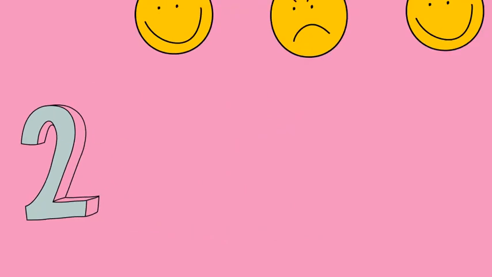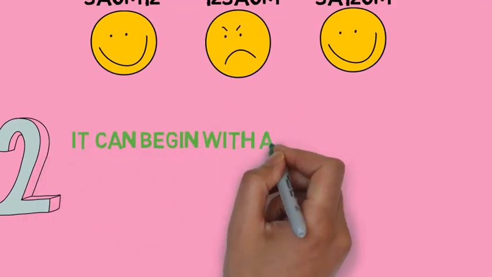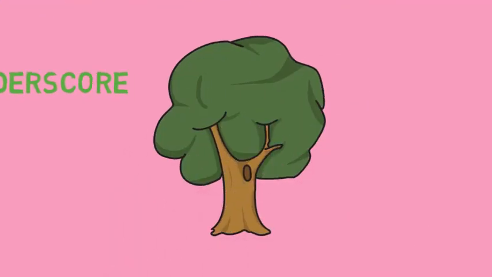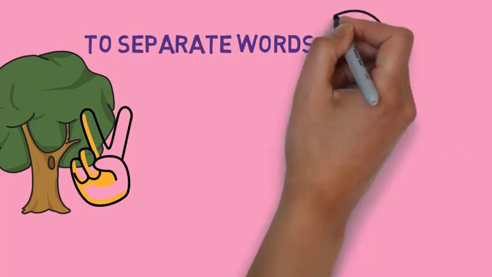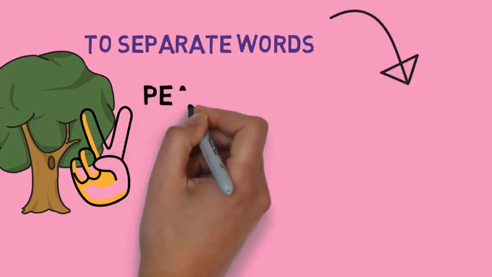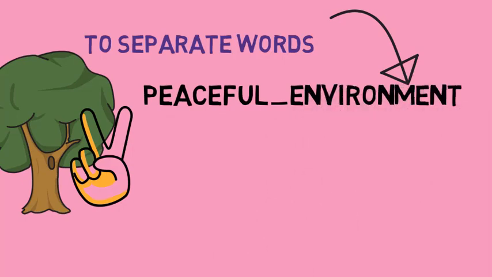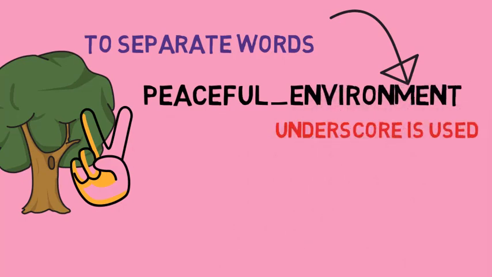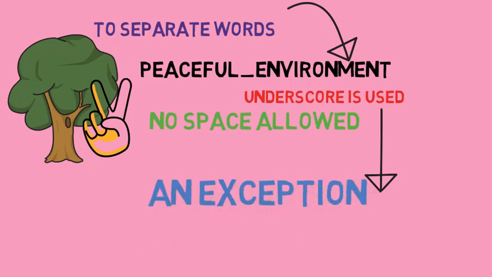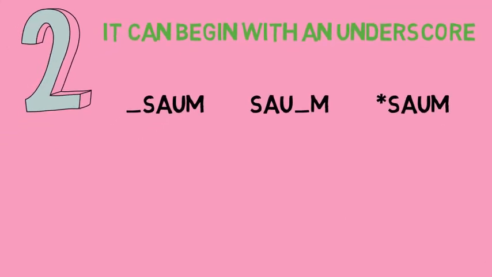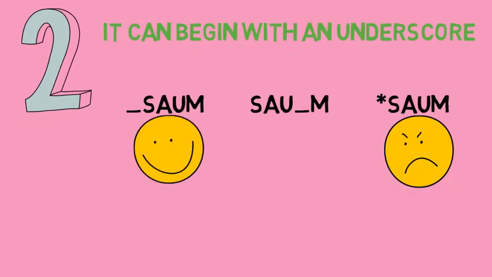Rule number 2, it can begin with an underscore, and underscore even can be used anywhere within the identifier, though being a special character. It's an exception. It is used in case, suppose I want to keep an identifier name that is a combination of many words, then I can use an underscore to separate the words. For example, peaceful_environment. Now I cannot use space to separate these words as space is a special character and it's not allowed. Underscore is also a special character but it's an exception. So in the example you can see that the last one is incorrect as it has a special character.